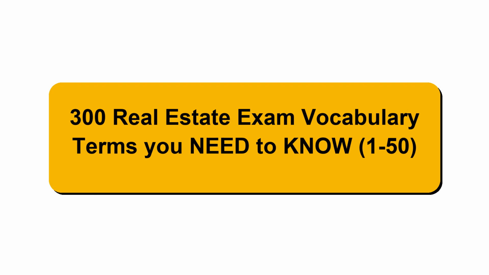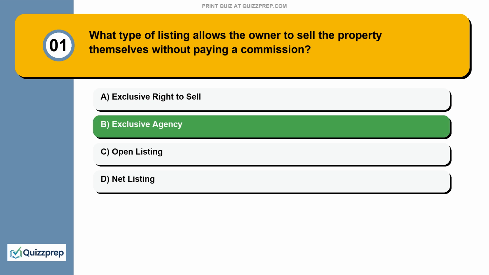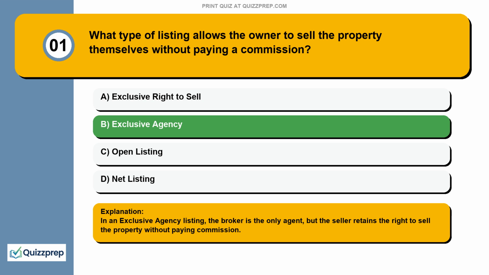300 real estate exam vocabulary terms you need to know, 1 to 50. Question 1. What type of listing allows the owner to sell the property themselves without paying a commission? Exclusive right to sell, exclusive agency, open listing, net listing. In an exclusive agency listing, the broker is the only agent, but the seller retains the right to sell the property without paying commission.